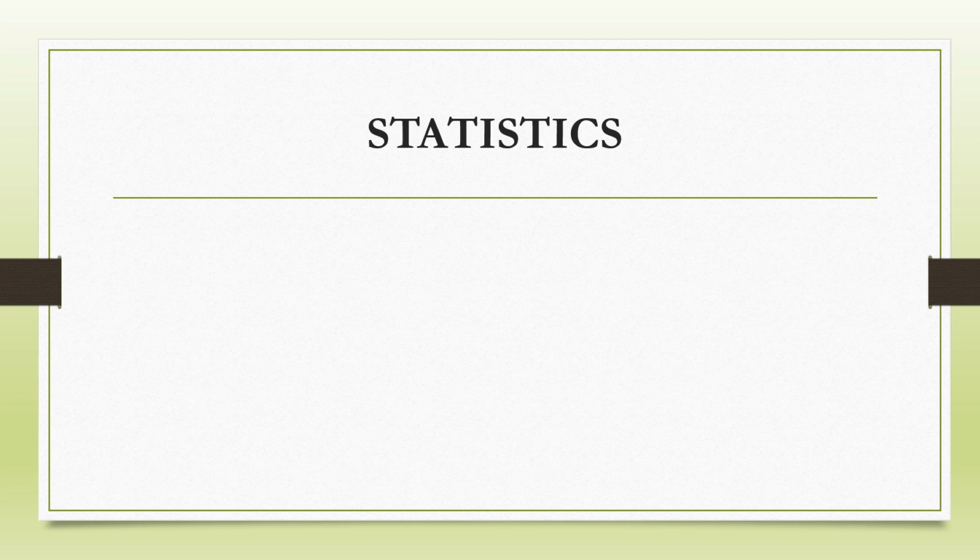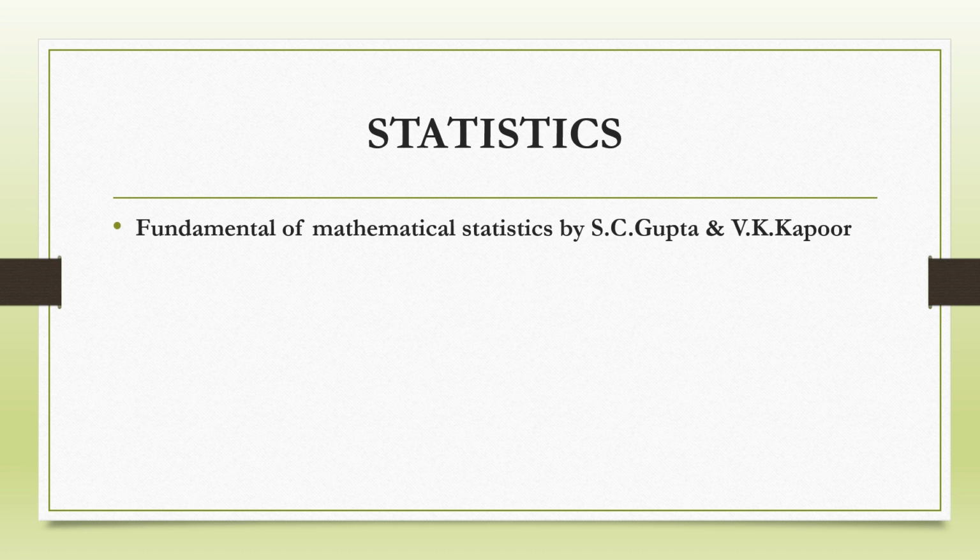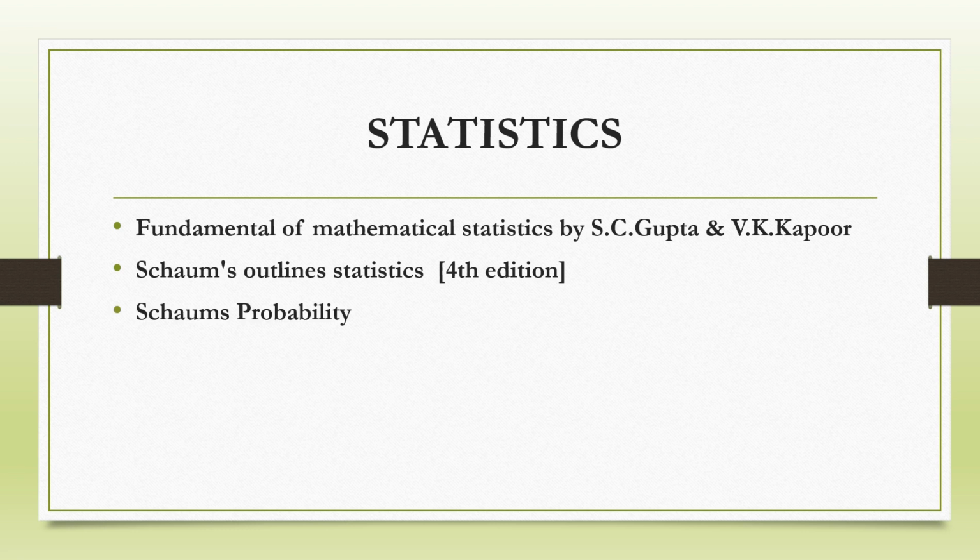And the last topic, that is statistics. Very few questions are asked in this topic because many of the students have prepared pure mathematics, but still those who are preparing the applied portion can refer books such as Fundamentals of Mathematical Statistics by S.C. Gupta and V.K. Kapoor. The next book that is referred is Schaum's Outline for Statistics. This covers each and every topic, and for further you can also refer Schaum's Probability,